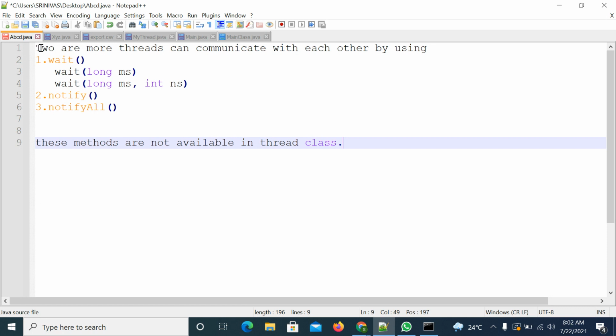If two threads want to communicate with each other, the communication should happen through another object. That's why all these methods are defined in the Object class. The object is the shared object between those two threads. We'll discuss what that sharing is.